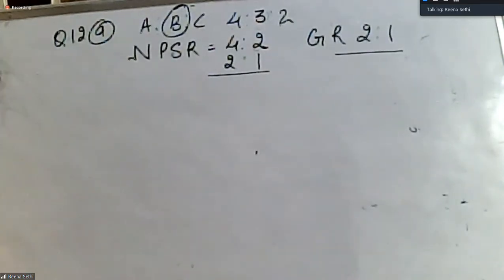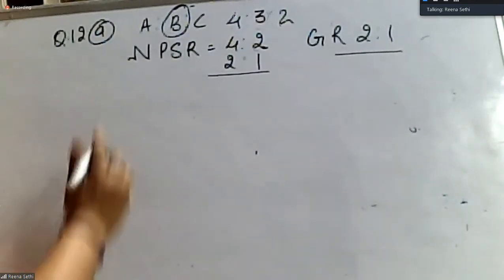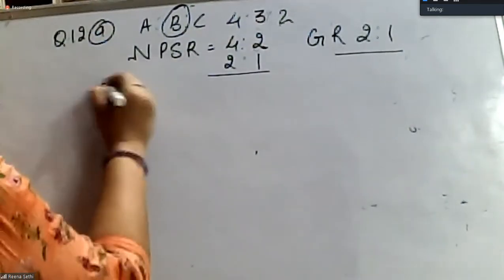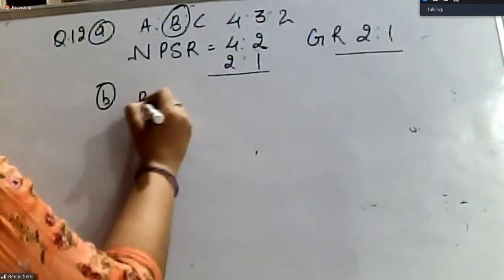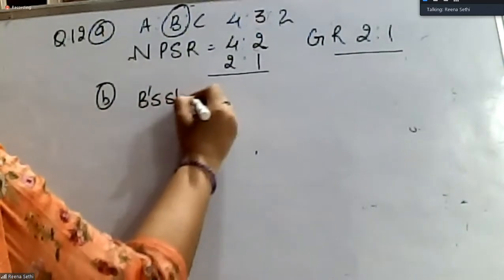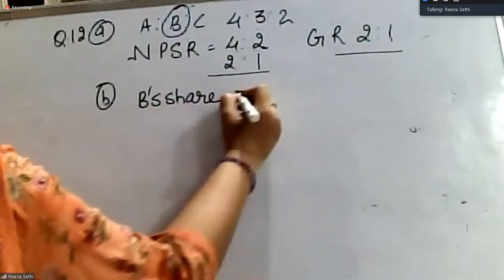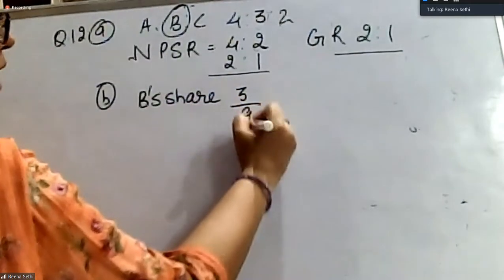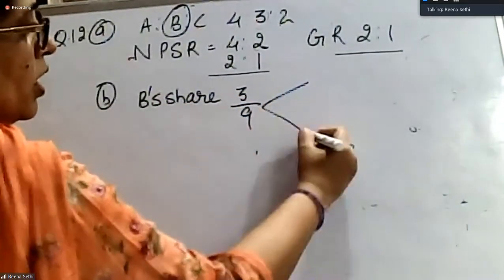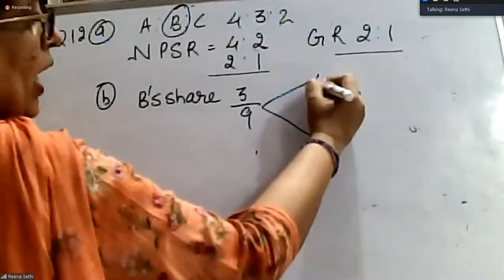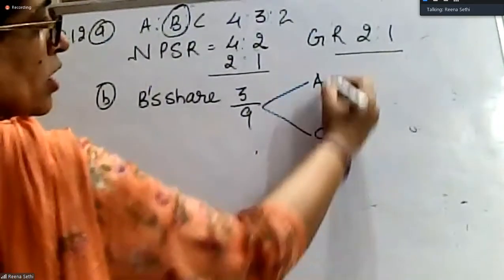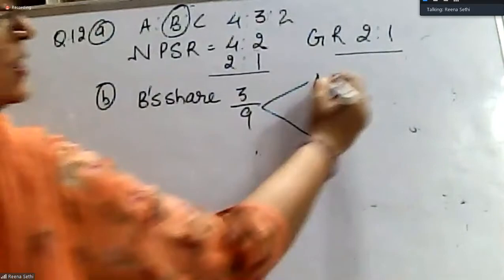Second part, if B gives his share to A and C in equal proportion. B is leaving his share, is retiring. So his share 3/9 is being given to A and C. So whatever is being given to A and C, it's their gain.